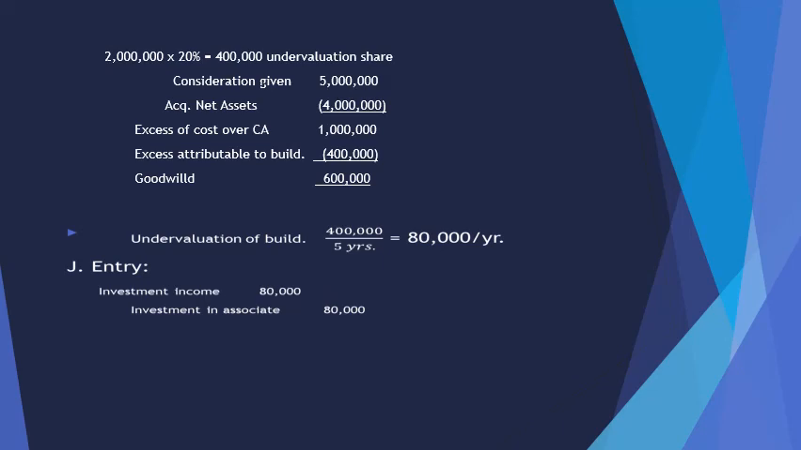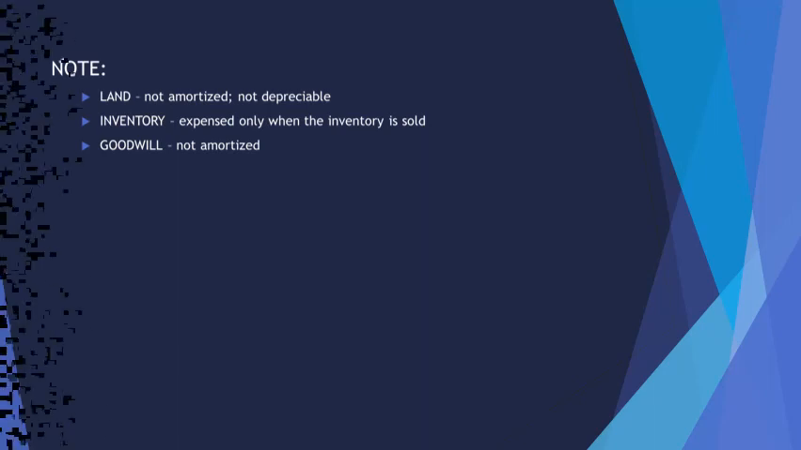And to record that, it will be a debit to investment income and a credit to investment in associate of 80,000. Please take note that if the asset involved is a land, then it will not be amortized, for land is non-depreciable. And if it's an inventory, the amount is expensed when the inventory is sold. For the excess attributable to goodwill, it is not amortized, for it is included in the carrying amount of the investment in associate.